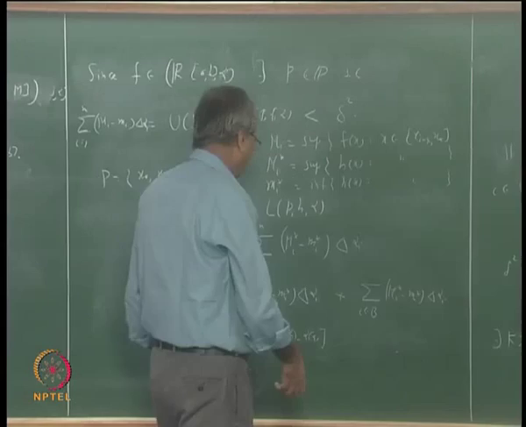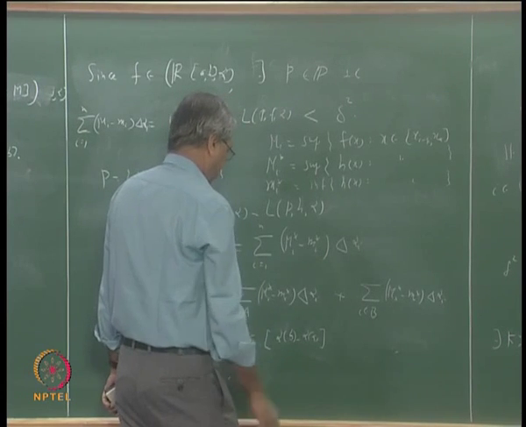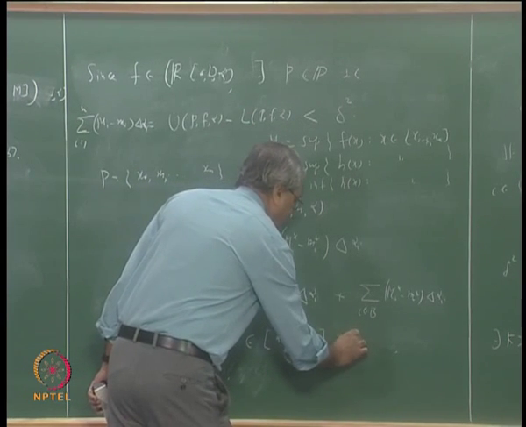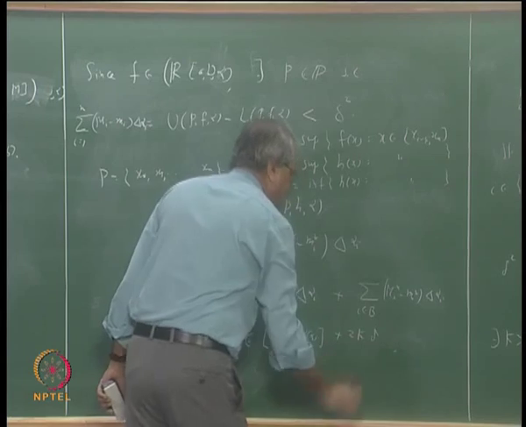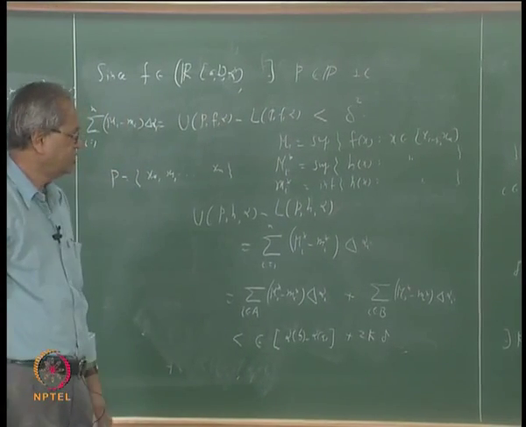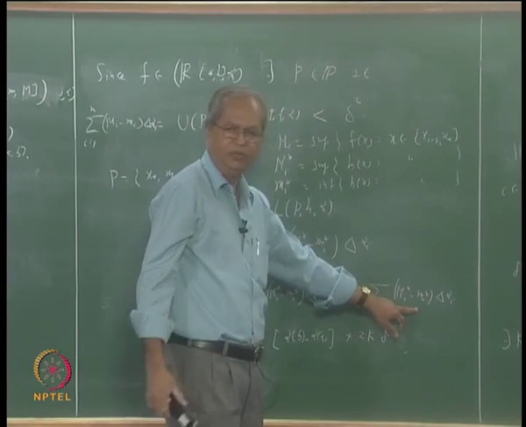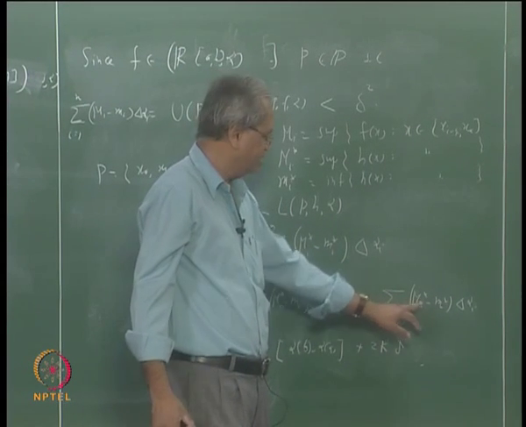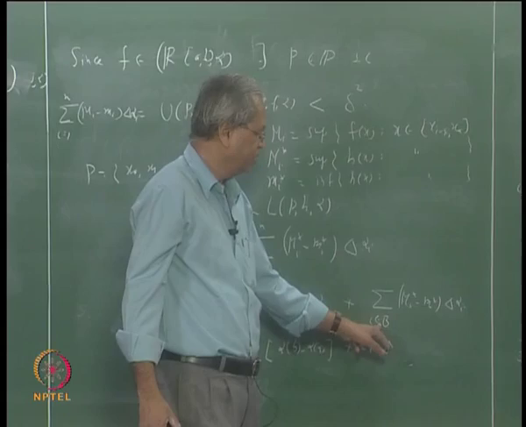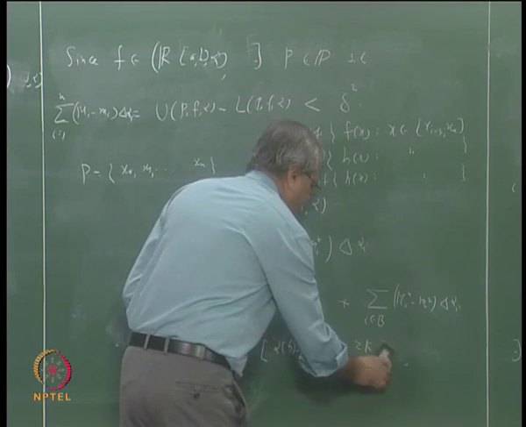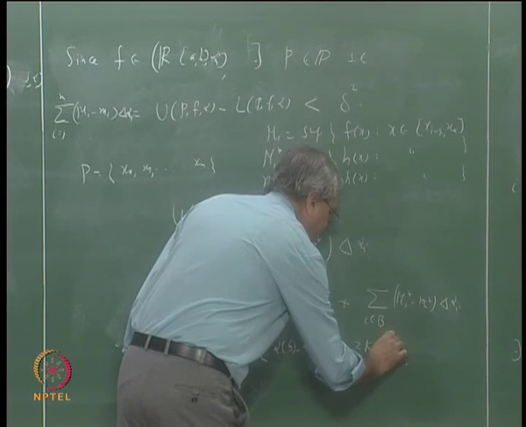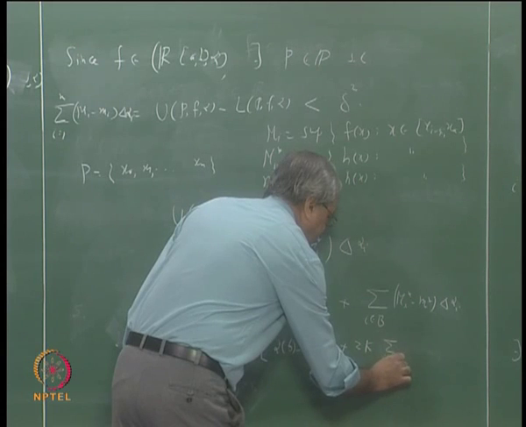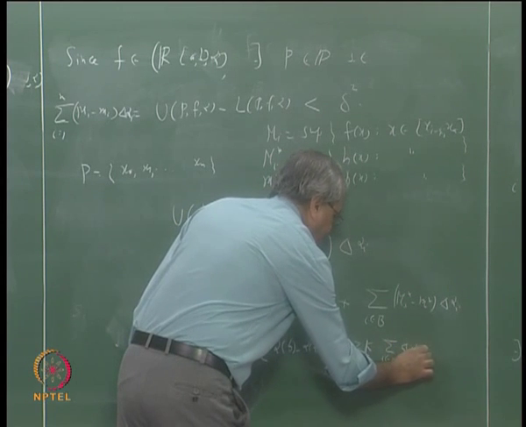So this second part is less than 2k times sigma delta alpha i, because each of these is less than or equal to 2k. So the 2k will come outside: less than 2k times sigma over i in B of delta alpha i.